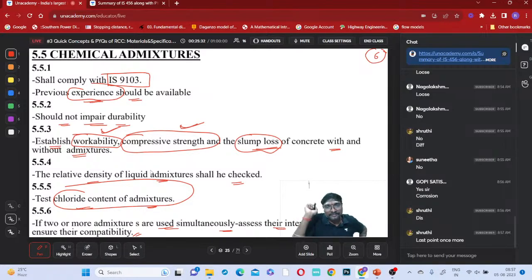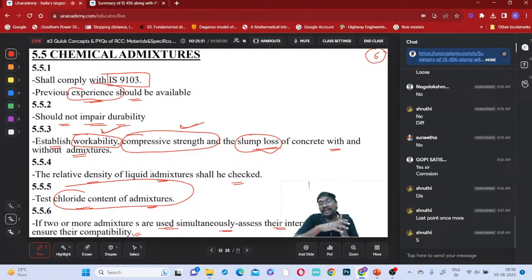Suppose you are using two chemical admixtures, one for accelerating, the other for workability. When you are using the two chemicals, they may react with each other. There is a possibility that these two may react with each other. If they are compatible with each other and are not creating any new chemical, or it is harmless, then it is okay.